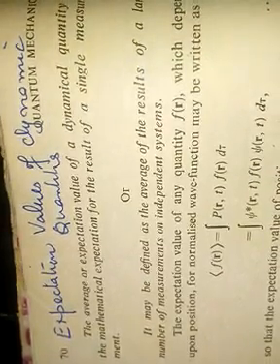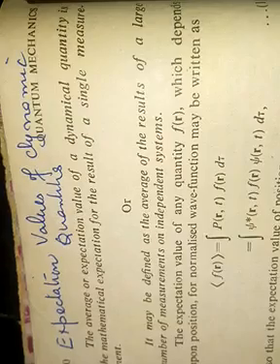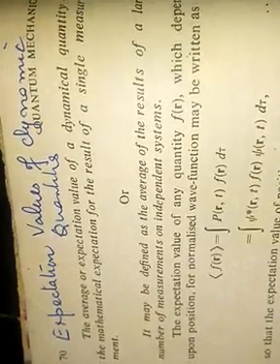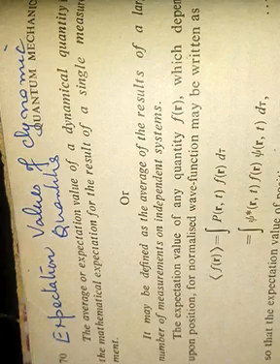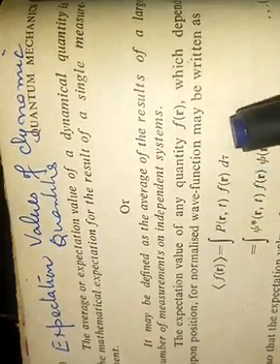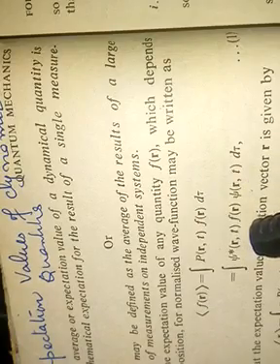Today we will discuss expectation values of dynamic quantities. Expectation values are defined as the average of the result of a large number of measurements on independent systems. Mathematically, suppose we take any quantity F(r). The expectation value of F(r) will be given by the integral of P(r,t) F(r) dτ, where P(r,t) is psi star psi dτ. So we can write it as the integral of psi star(r,t) F psi(r,t) dτ.